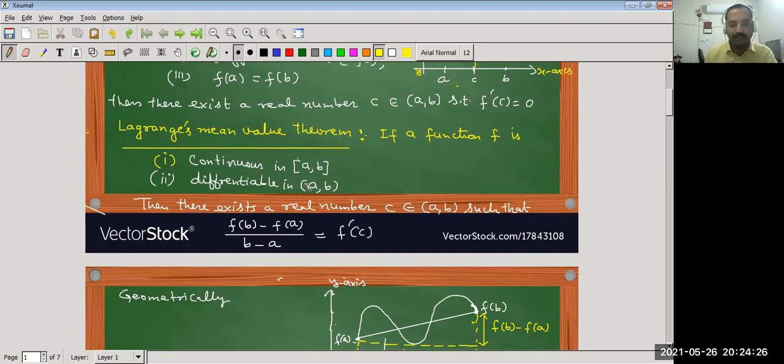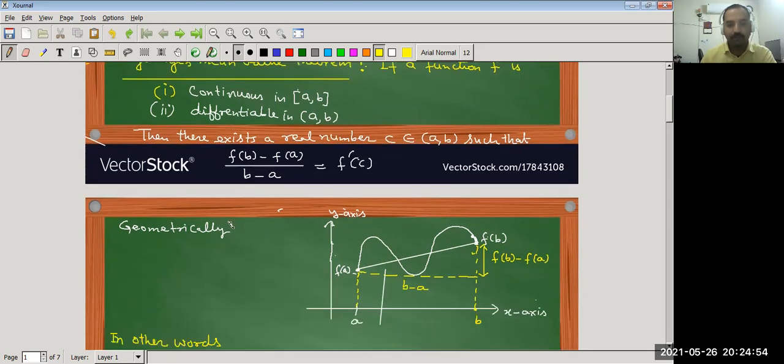So in this case, only two conditions, continuity in the closed interval and differentiability in the open interval (a, b), are required. Then there exists a real number c belonging to the open interval (a, b) such that (f(b) - f(a))/(b - a) is equal to f'(c), that is, the slope of the tangent is equal to (f(b) - f(a))/(b - a).